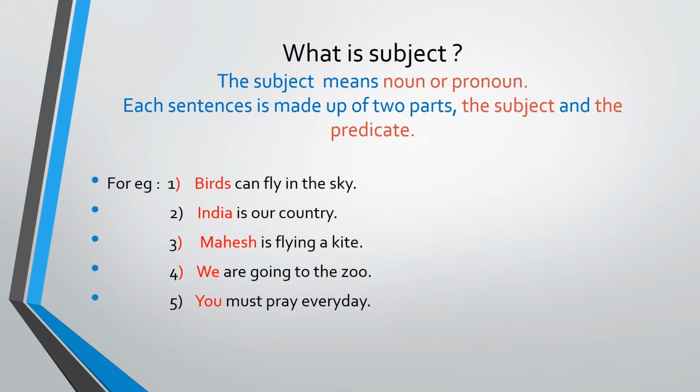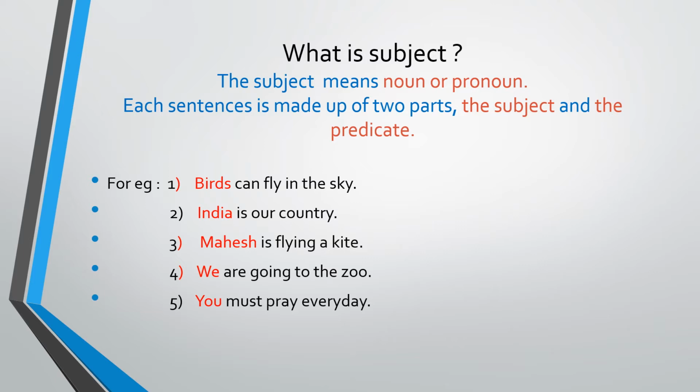It means a sentence always begins with a noun or pronoun. Without that, a sentence never starts. Any way you speak, when you start, you prepare a sentence. It should be first a noun or pronoun at the beginning of the sentence, and it is in capital letter. See here, I have given you 5 examples. In these 5 examples, whatever you can see in red color, all these are nouns or it may be pronouns, and that is known as a subject.